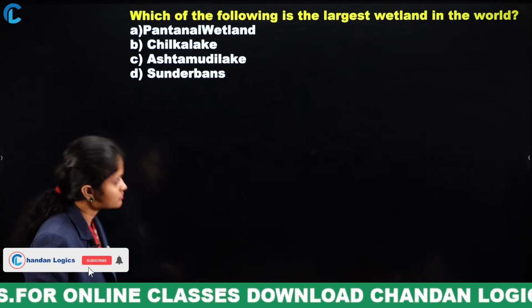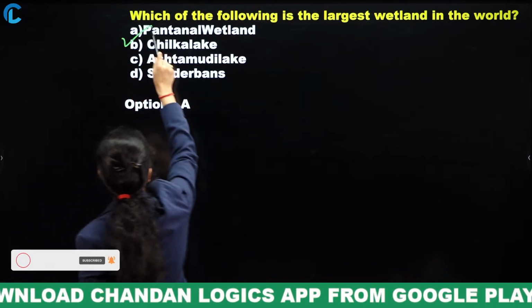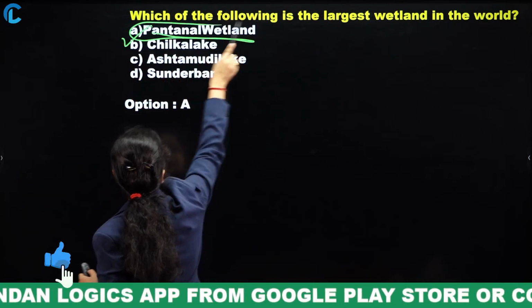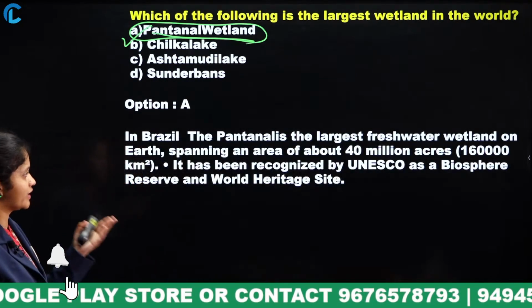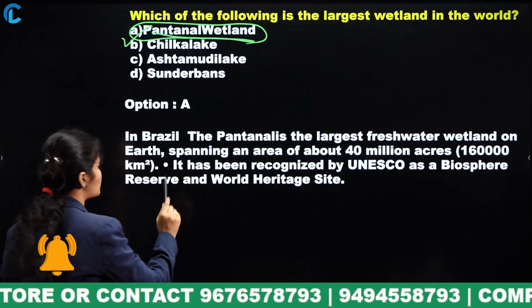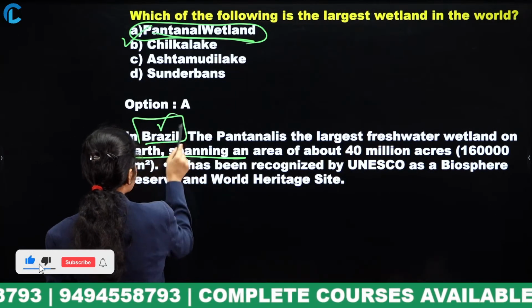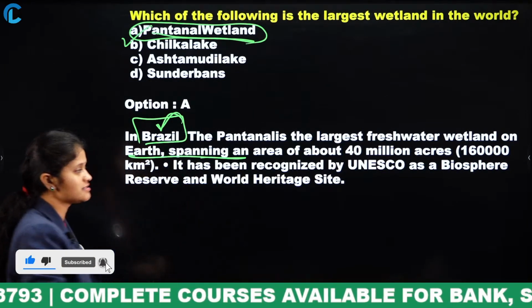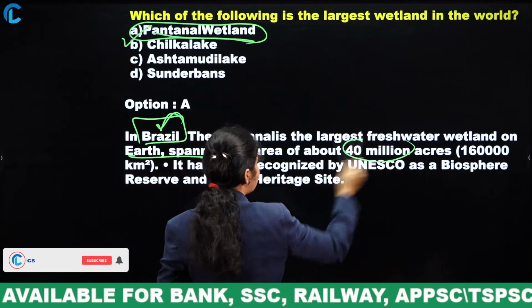Now, the answer is Pantanal wetland, the largest wetland in the world. The Pantanal is the largest freshwater wetland on the earth, and it is in Brazil, with an area of 40 million acres.